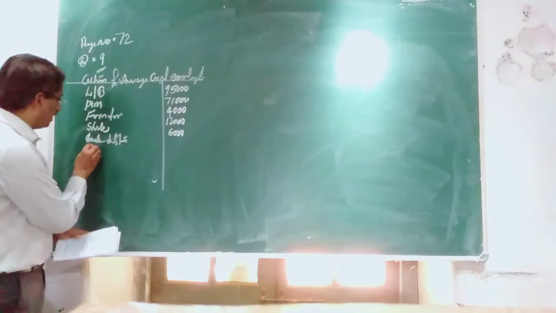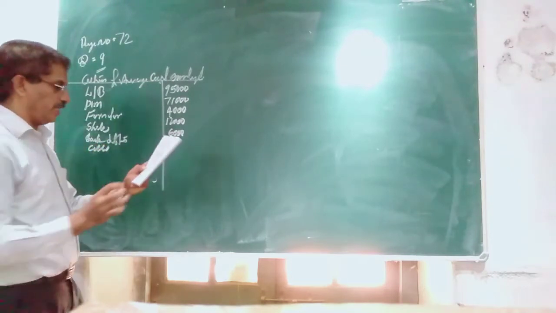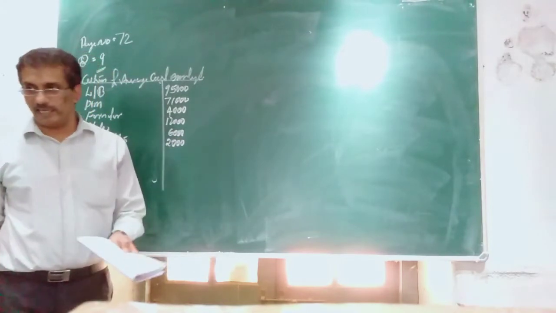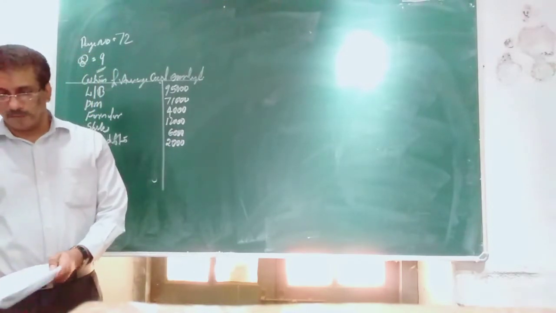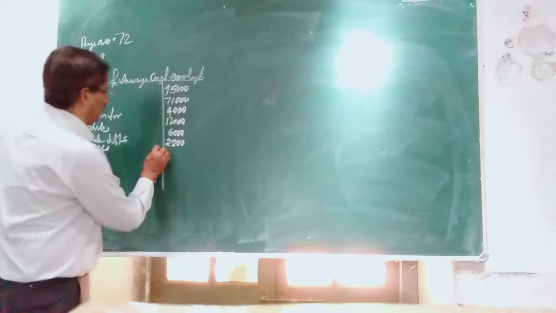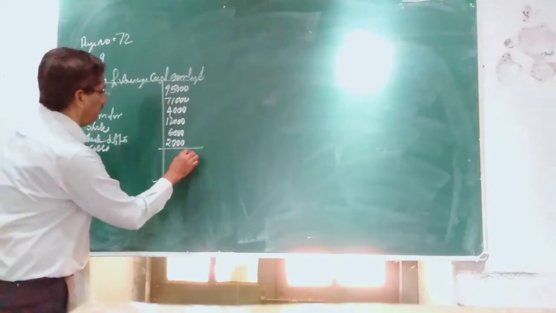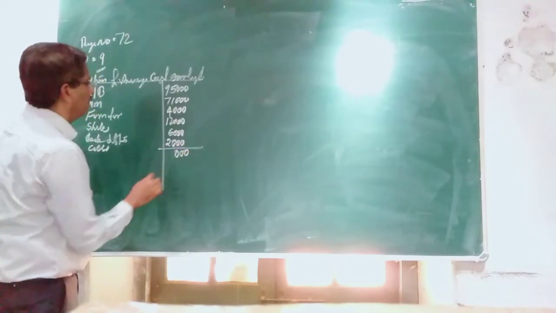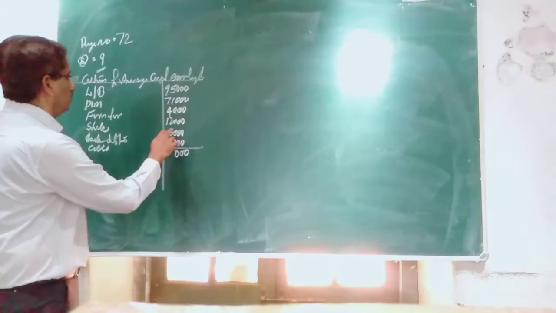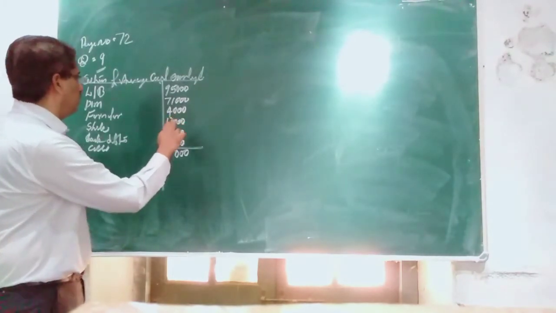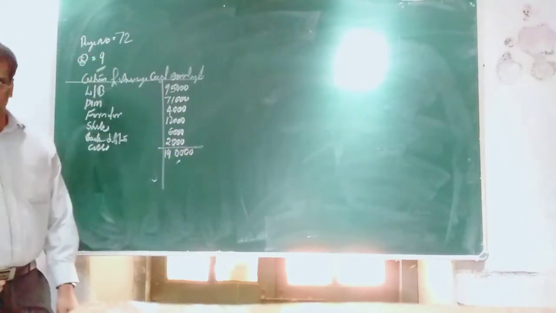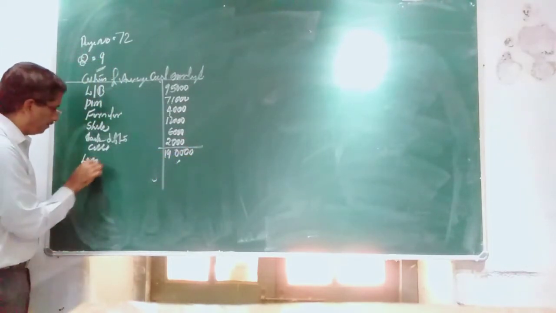Thereafter, the last one is cash. You are supposed to take it as it is, 2,000. There is no other asset other than whatever is given in the balance sheet. Do the total of this. Now, the total should be 1,90,000, less